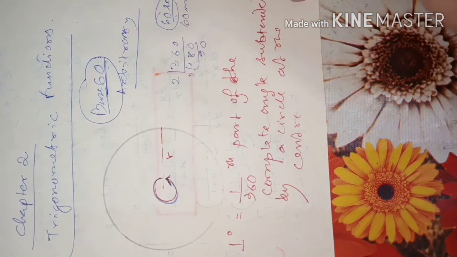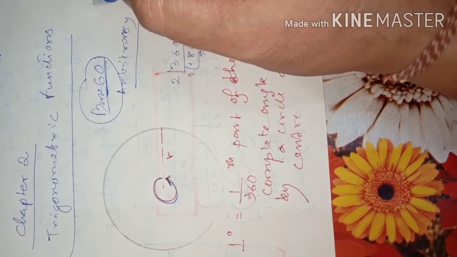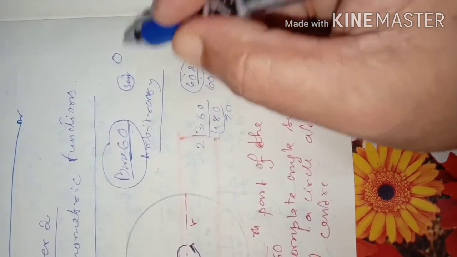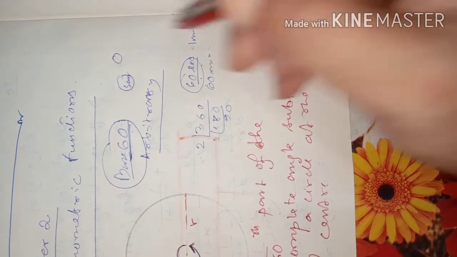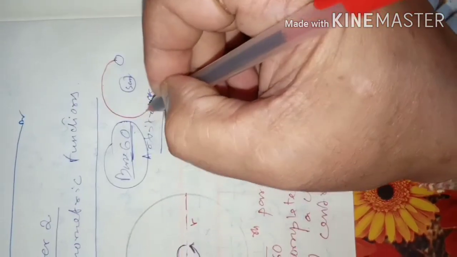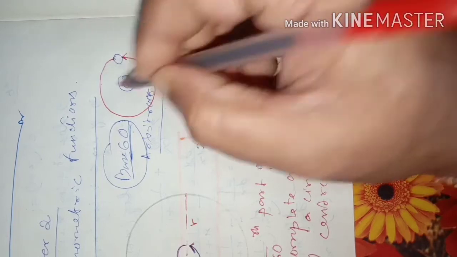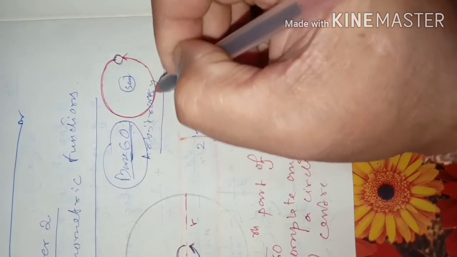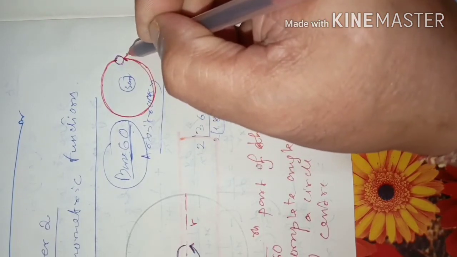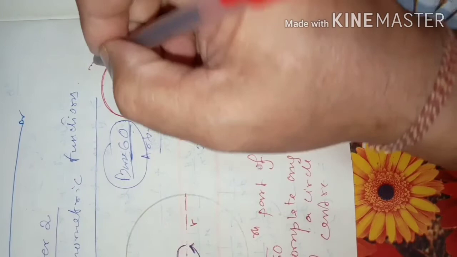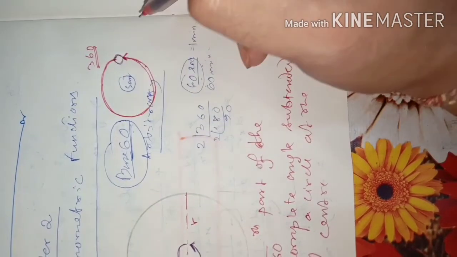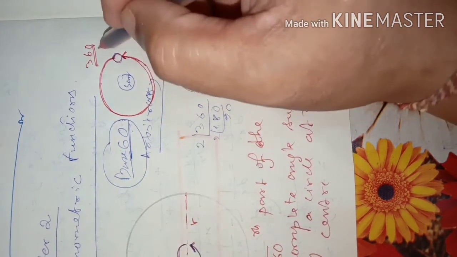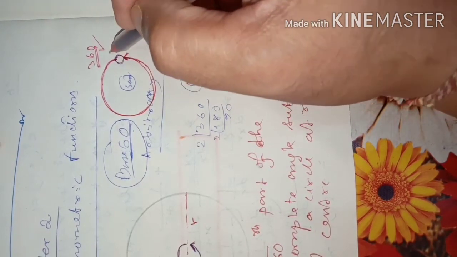That's why also you see, when the earth revolves around the sun, in 365 days we say that the earth makes one complete revolution around the sun. That is almost nearly 360. 360 is almost nearer to 365.